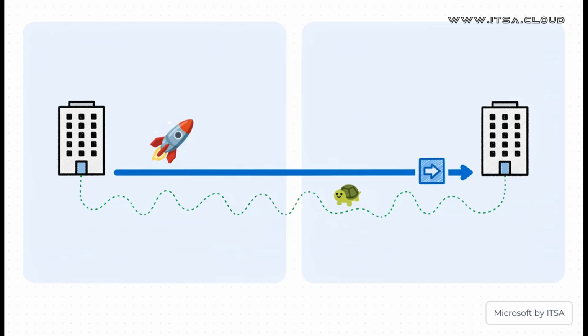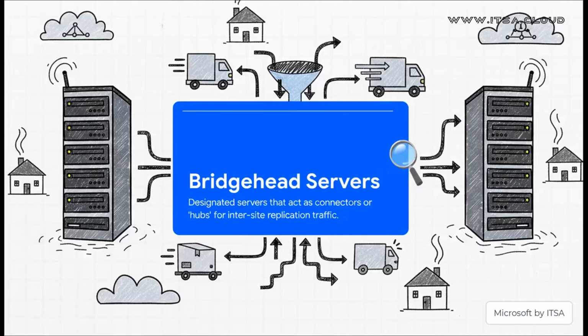So, a super fast fiber connection, that gets a low cost, maybe 50. A slow, expensive satellite link you only use for emergencies, that gets a really high cost, like 200. Active Directory will always choose the path with the lowest cost, which forces all that important replication traffic onto your best connections first.